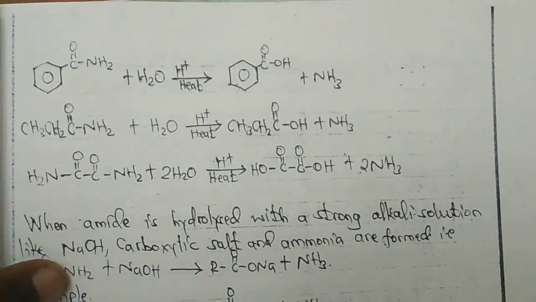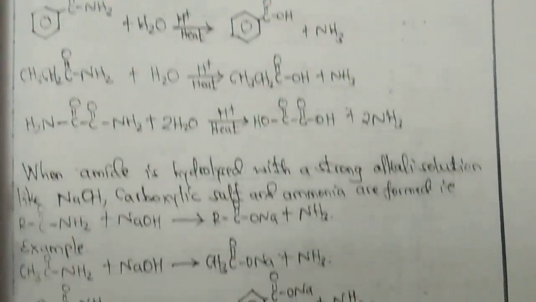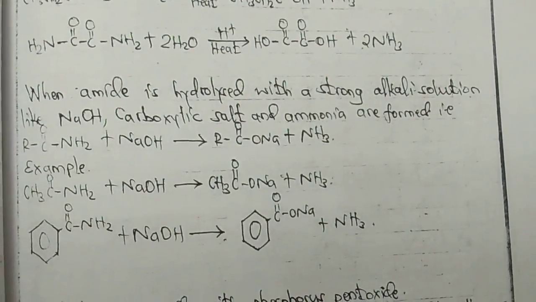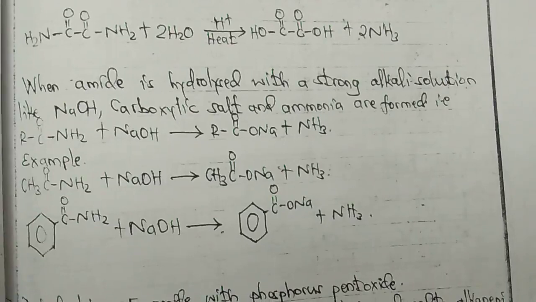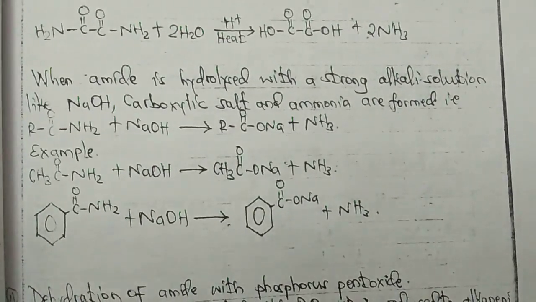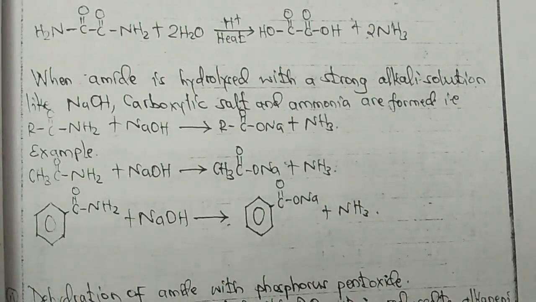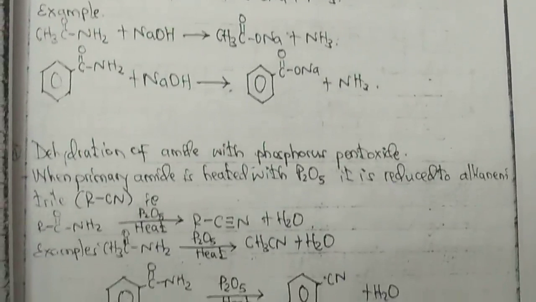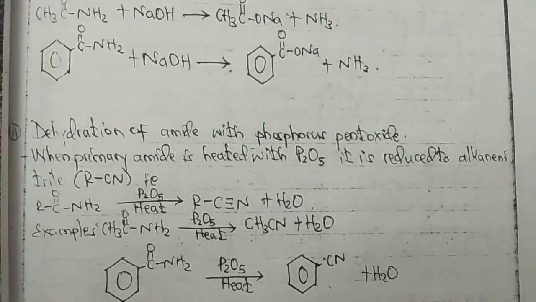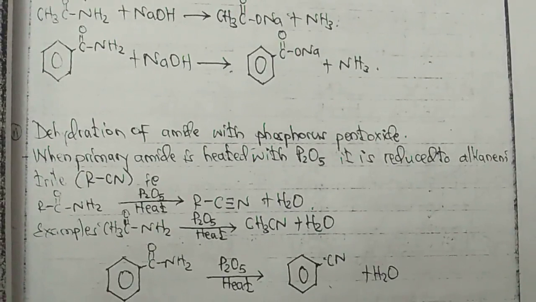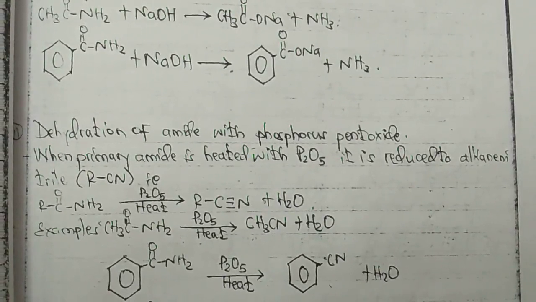So we have several reactions for showing the examples. When amide is hydrolyzed with a strong alkali solution like sodium hydroxide, a carboxylic salt and ammonia are formed. So if we hydrolyze in a strong alkaline medium, and not a strong acidic medium. In an acidic medium we will produce carboxylic acid. In a basic medium we will produce a salt.